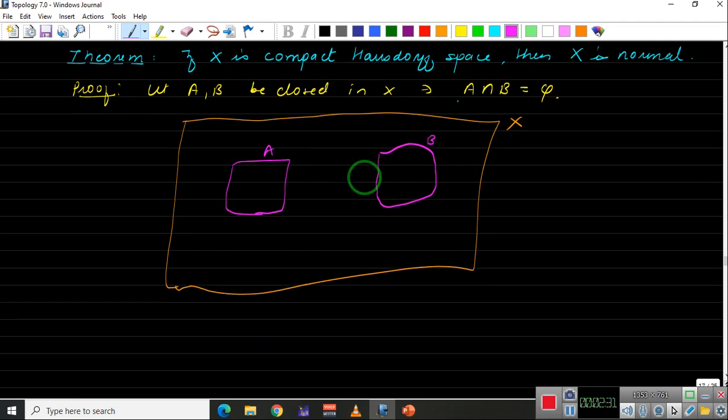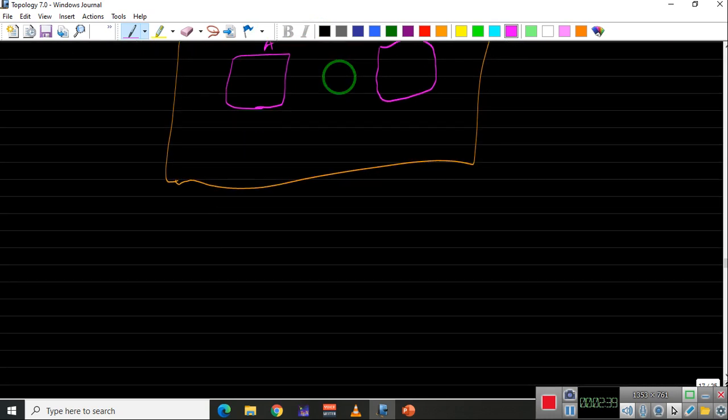Okay, let's go back, and to do that we will use the fact that this is a compact Hausdorff space, and a compact Hausdorff space is regular. So let's start. We'll come back to the diagram as and when it is required. Since A and B are closed, this implies A and B are compact in X. A closed subset of a compact set is compact. We have proved that statement.